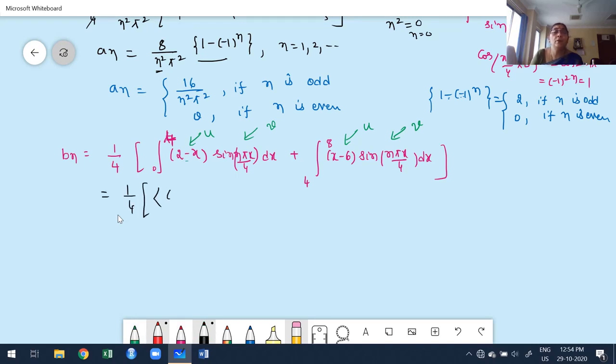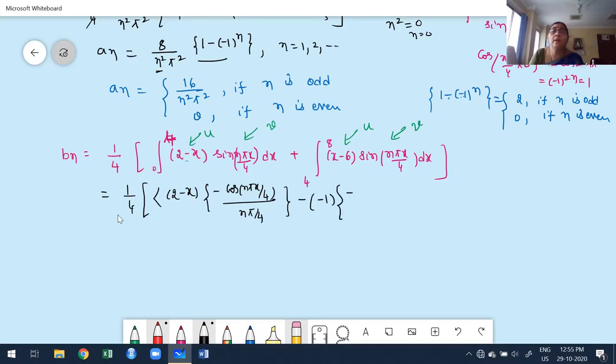In the next step this is nothing but 1 by 4 of, from the UV rule, 2 minus x into the integration of sine, which is minus cos of n pi x by 4 divided by n pi by 4, minus the derivative of 2 minus x, which is minus 1.